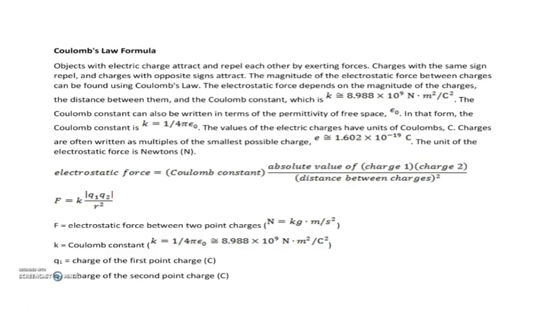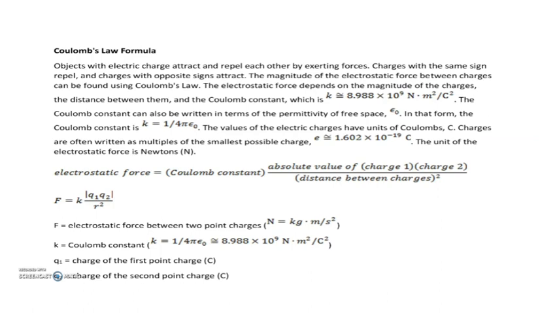Next one, Coulomb's law formula. It is a very important equation. So Coulomb's law states that when two charges are kept near each other, separated by a distance, then there can be a force of attraction or repulsion. Okay. And the electric force between the charges is given by K Q1 Q2 by R square. When discussing the potential energy equation, there was Q1 Q2 by R. Here it is R square.